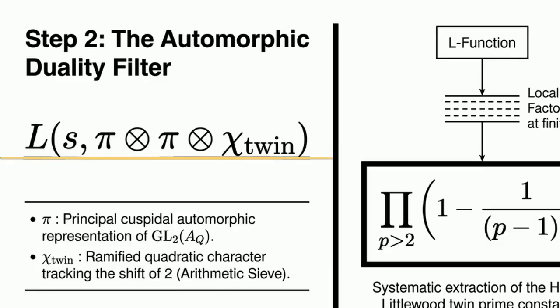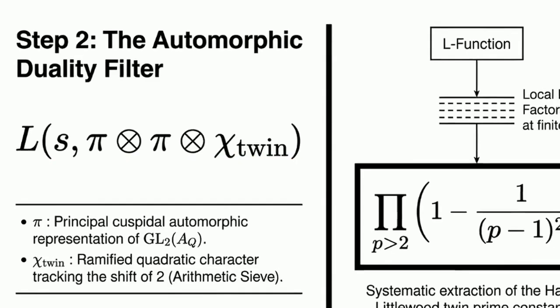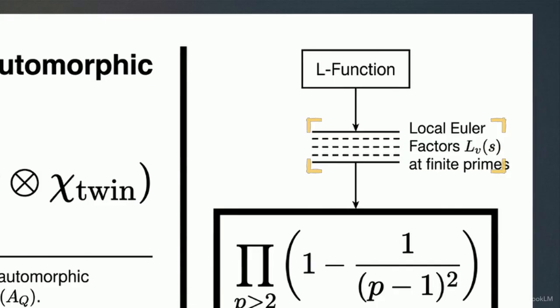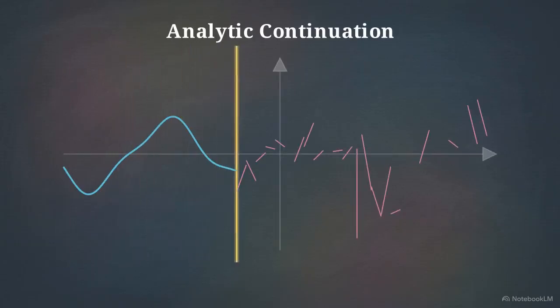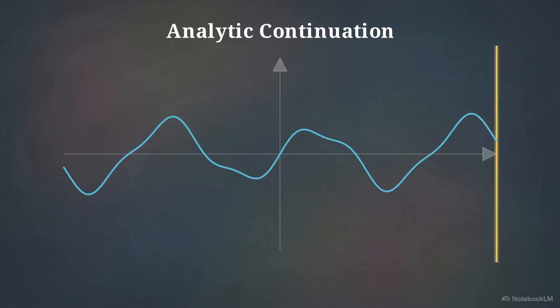The first stage of the pipeline uses the Rankin-Selberg L function as an arithmetic sieve. As the data stream passes through, the local Euler factors extract the Hardy-Littlewood constants that define the density of prime pairs. To prove these pairs never terminate, the global L function must behave as an entire function.